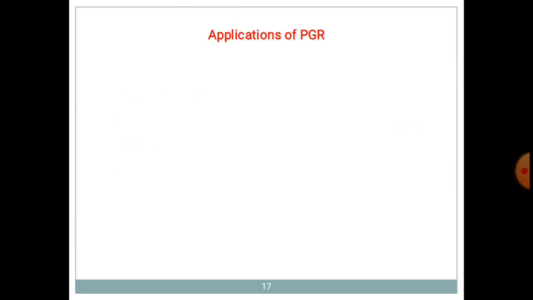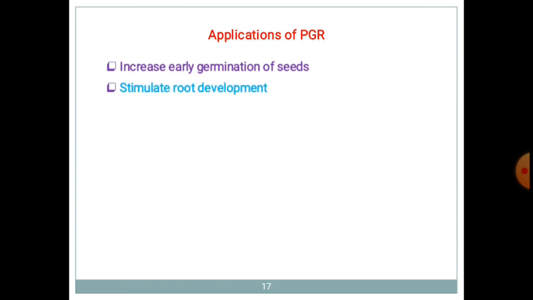Then we will see all over what the applications of PGR are. As we have seen the basic classification of PGR, like auxin, gibberellin, cytokinins, ethylene, we now have to see the main applications of PGR in the agricultural industry. It increases early germination of seeds. That is the first application. Next, it also stimulates root development.